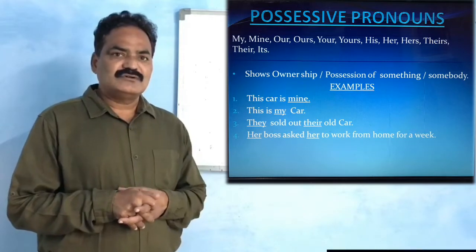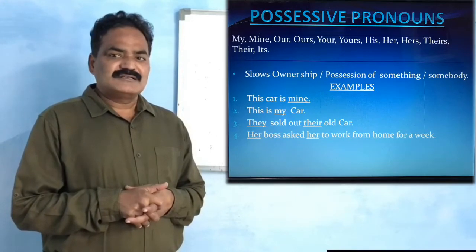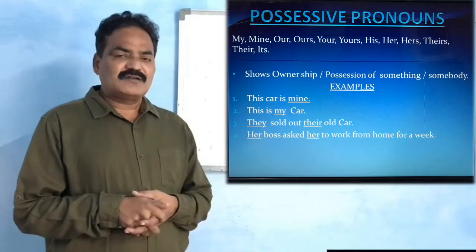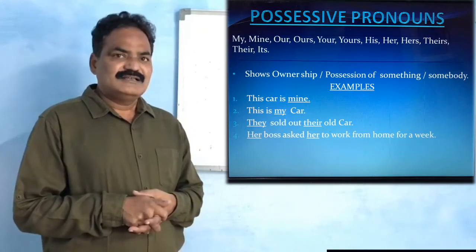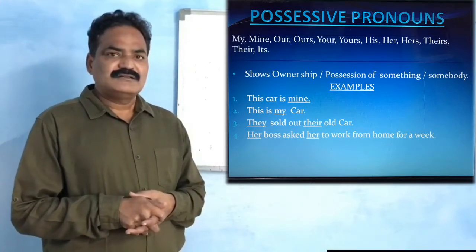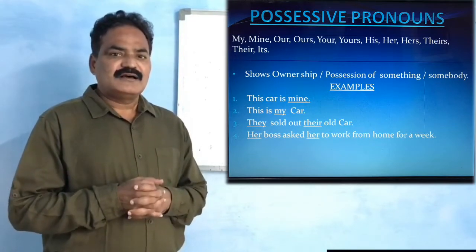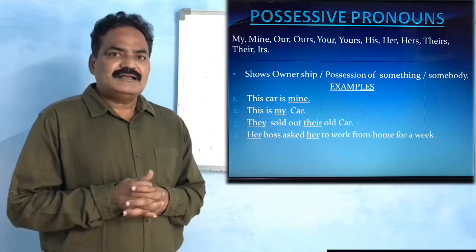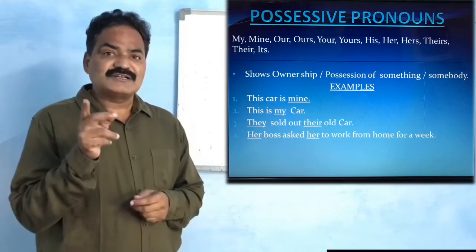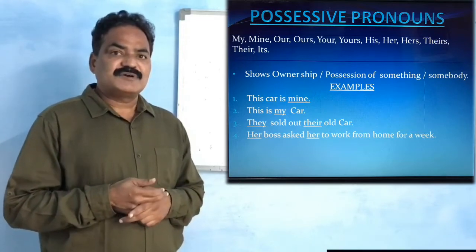Here also, after their we have the noun. Her boss asked her to work from home for a week. This is the fourth sentence. Her boss. Whose boss is he? He is her boss. So after her we have the noun. And also another her is there. That her is a personal pronoun used as an object, which we discussed previously in the types of personal pronouns.